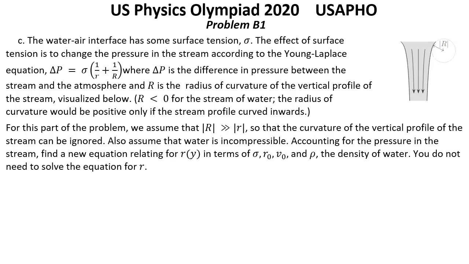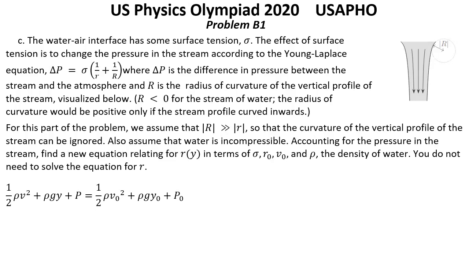Solution for question C. The conservation of energy approach from part B needs to be modified to account for the work done against pressure. As we look further down in the stream, the radius is smaller. This means the pressure is higher there, and the water is slowed compared to when we assumed only gravity acted on the water. The result of accounting for changes in pressure in a flow where no energy is dissipated is the Bernoulli equation. Here P0 is the pressure in the stream at the spot.